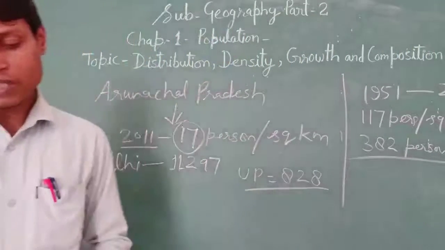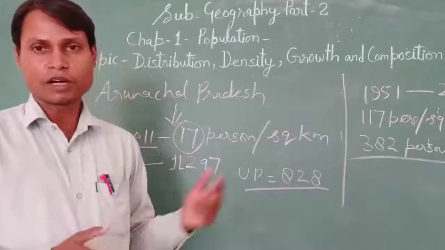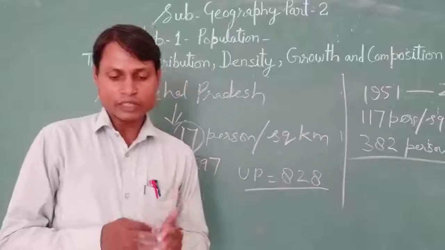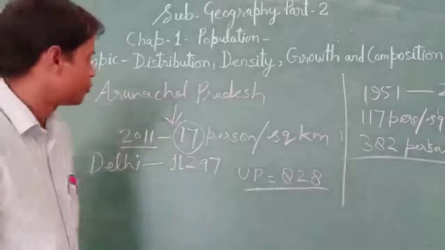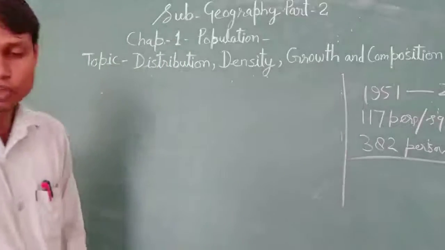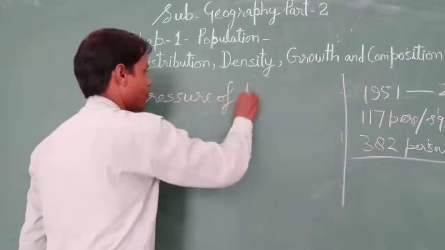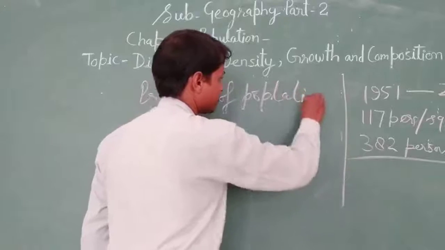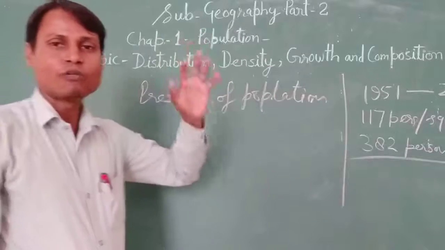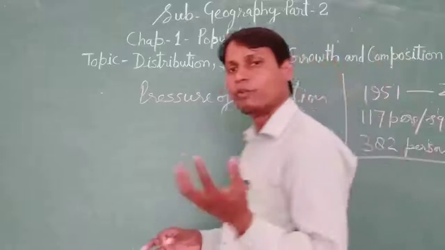Move further. The density of population was discussed in the earlier paragraph. Earlier we studied the density of population of some states of India. Then, to get a better insight into the human-land ratio, we use the term pressure of population. So what is the pressure of population? It is how many people are living on a certain land area and how much resources are available on that land area. This is the pressure over the area.